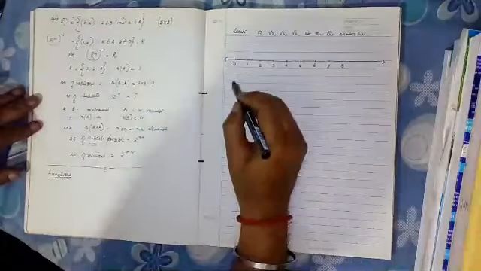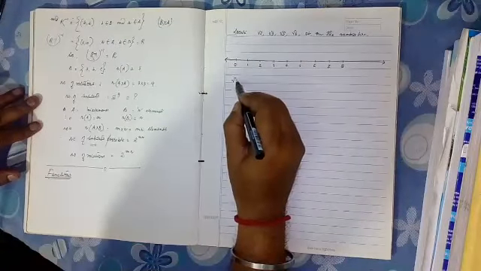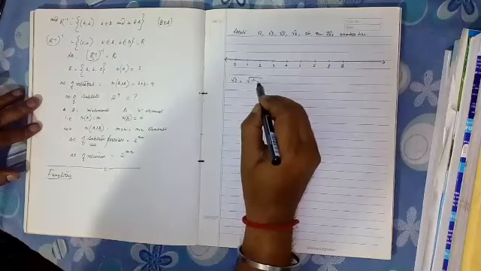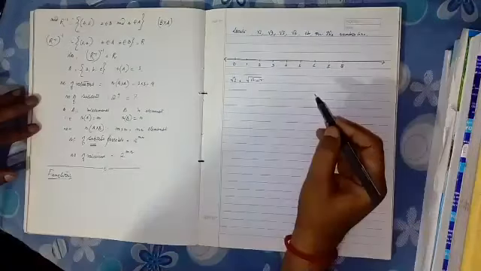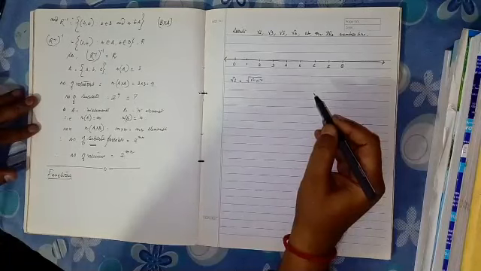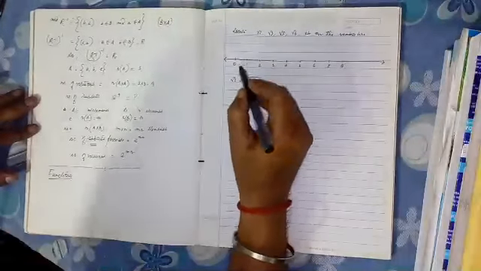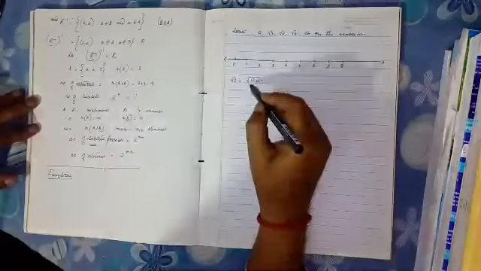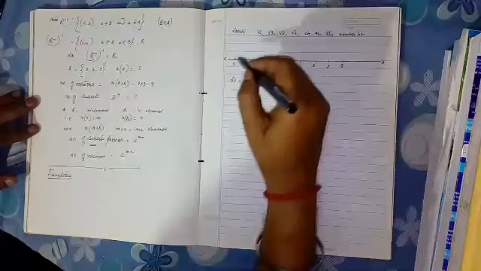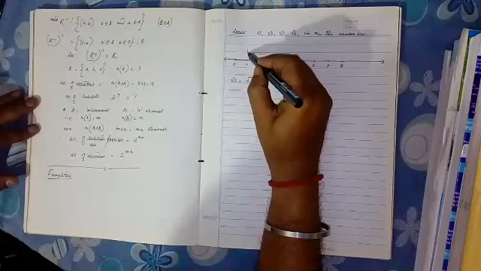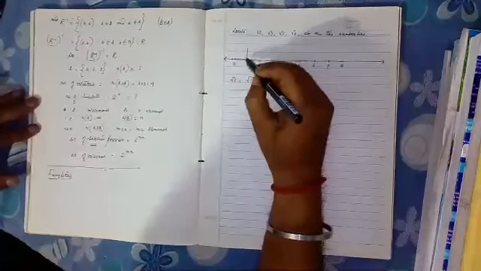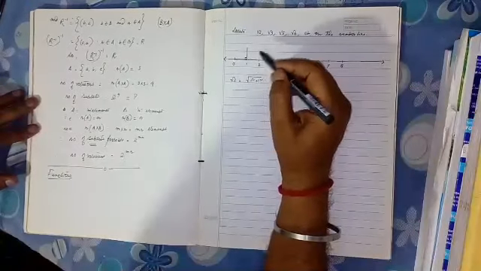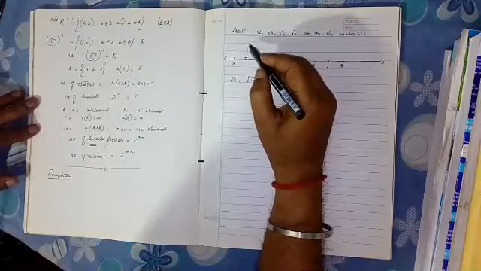Now, what we know? Root 2 is equal to under root of 1 square plus 1 square. So, according to Pythagoras formula, this 1 unit we are taking as base and this 1 unit as perpendicular. We have to draw a perpendicular, and you all already know how to draw a perpendicular.